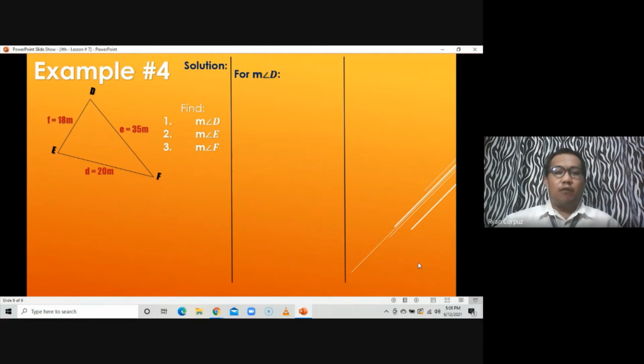Since angle is what we are looking for, again, we are going to form again the formula for finding the measure of angle D. So it should be cosine D is equal to the sum of the squares of the sides which are not opposite that angle. That would be E and F, E squared plus F squared, minus the square of the side opposite the angle. That would be D squared all over 2, twice the product of the sides which are not opposite of that angle. So that's why makaka-form tayo ng cosine D equal to E squared plus F squared minus D squared all over 2EF.